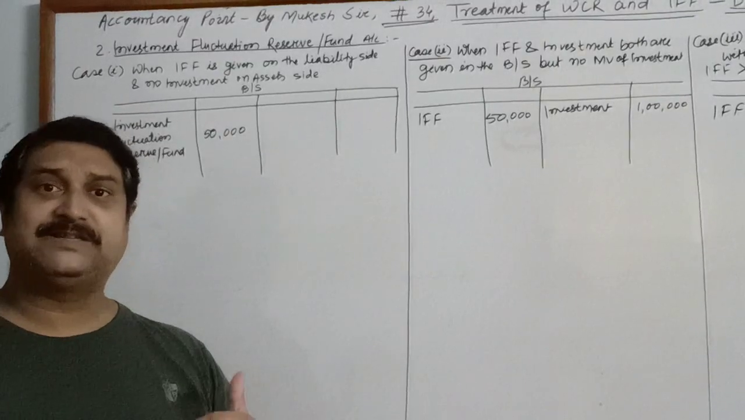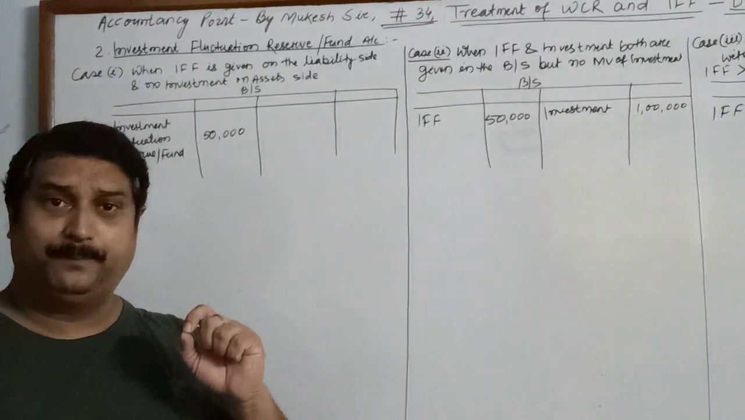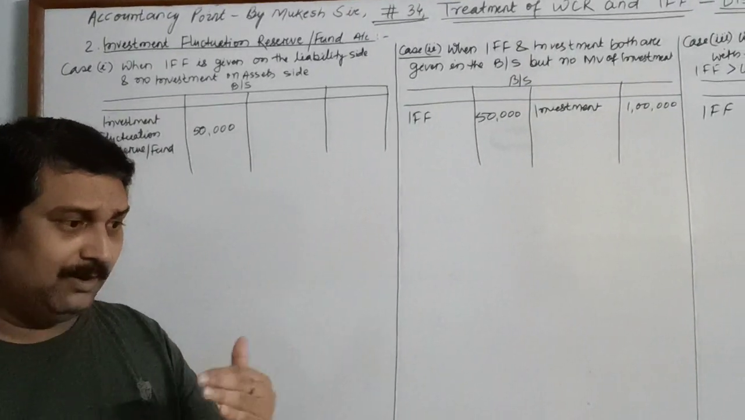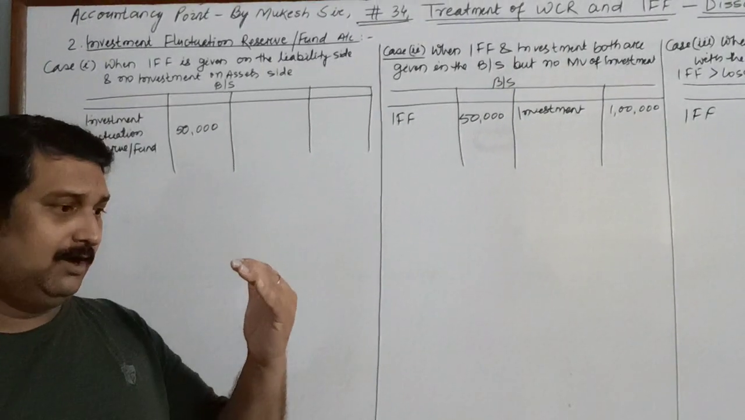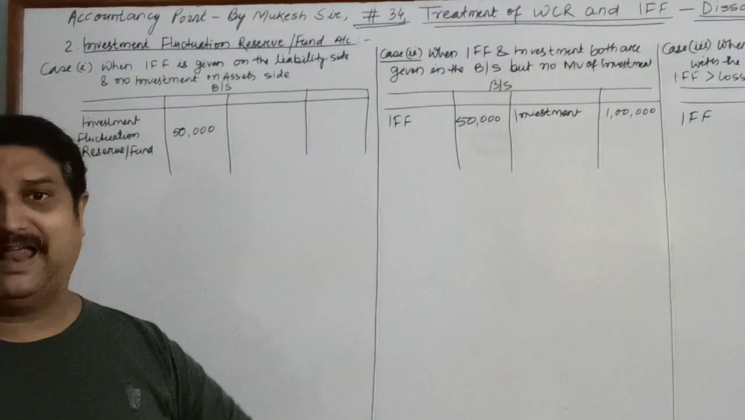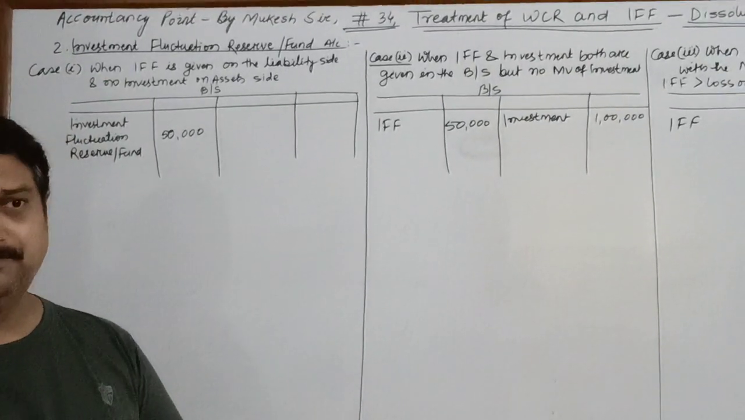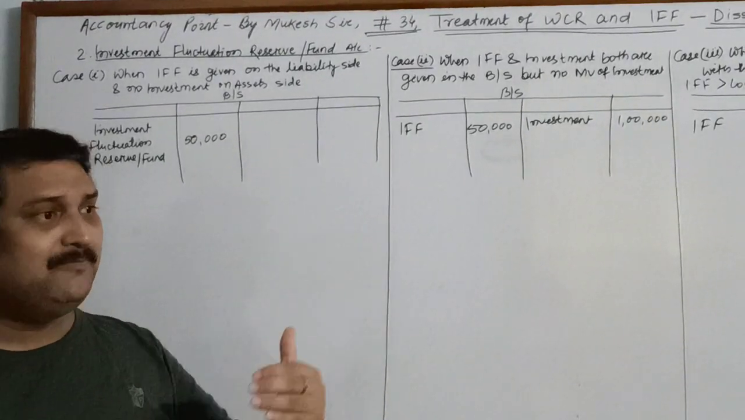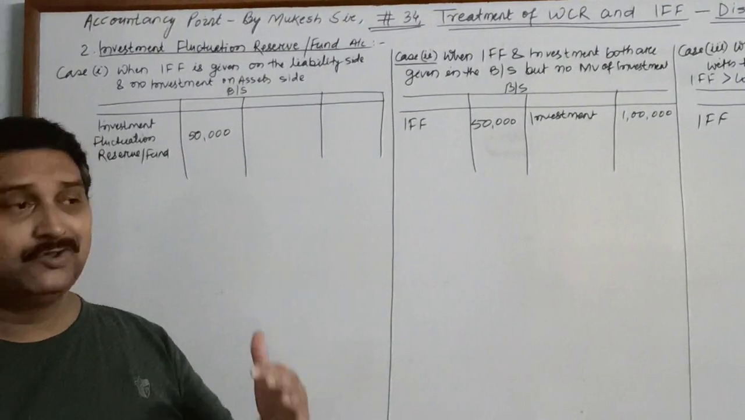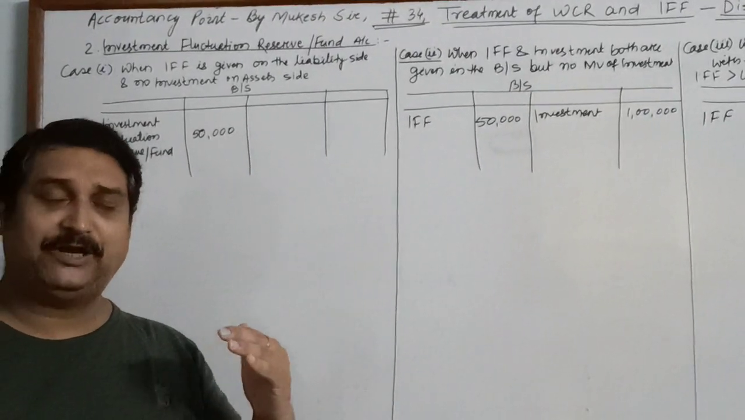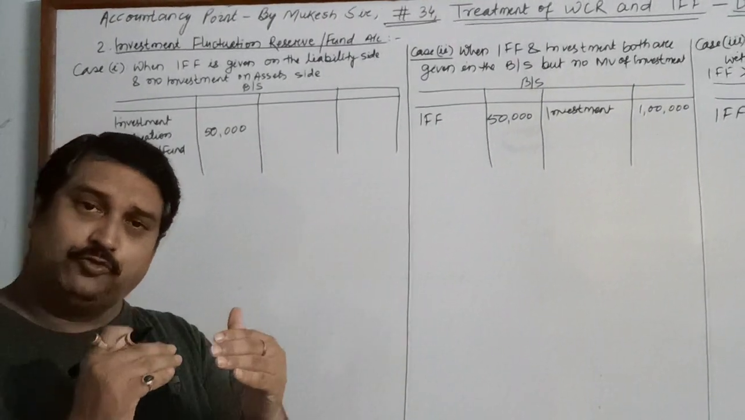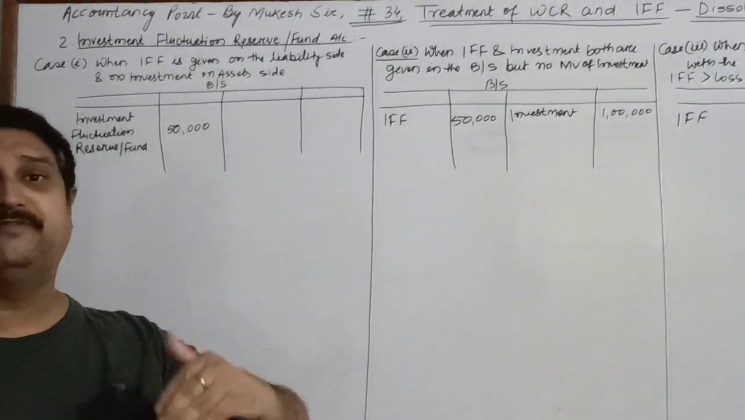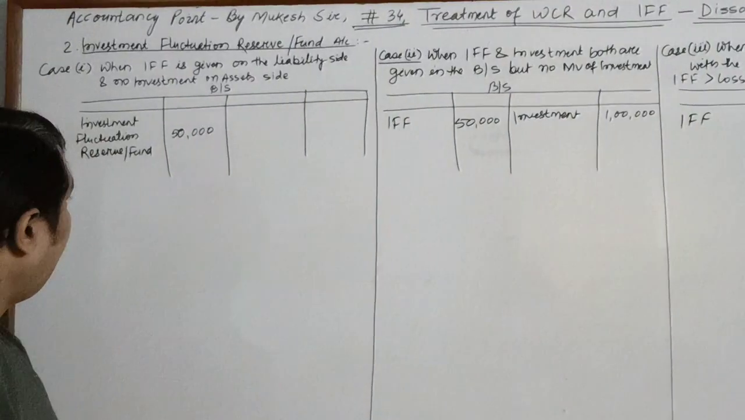The answer is, investment fluctuation fund is created in order to meet any decrease in the value, any loss in the value of the investment, because investment is related to the market conditions and that may get fluctuated. So IFF, investment fluctuation fund or reserve, is created to meet those losses in case the value of investment gets reduced.